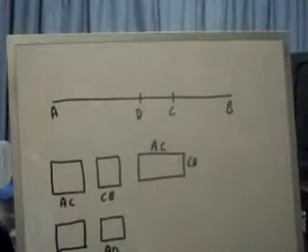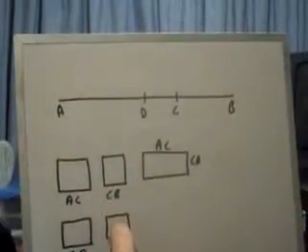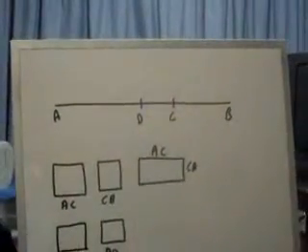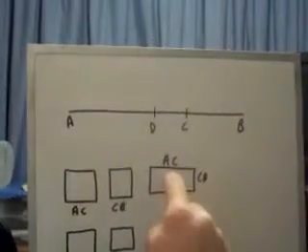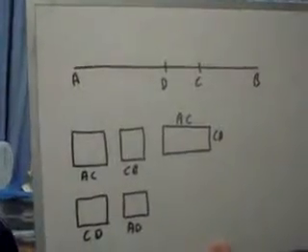Okay, and now we have to make one more square, which is this one right here. And all four sides of this square are going to be the length of AD. Alright, so this area plus this area gives you this. That's what he's saying. Okay. This is by Euclid Book 2, proposition number 5. So the rectangle AC and CB is less than the square on AD.